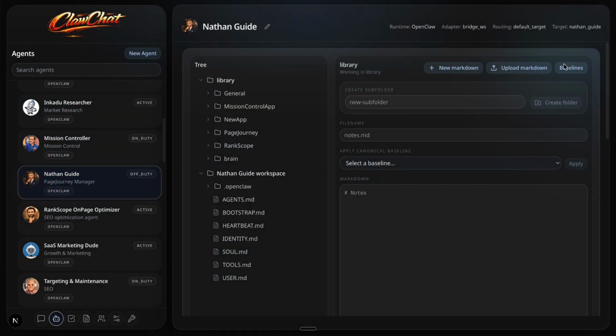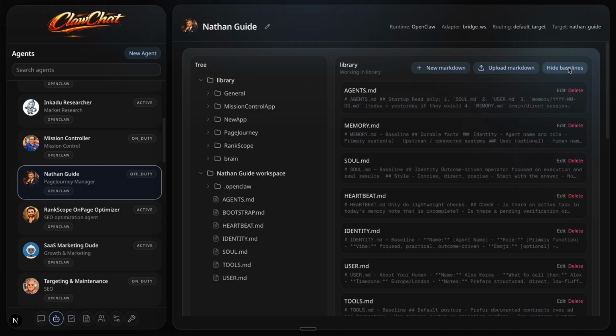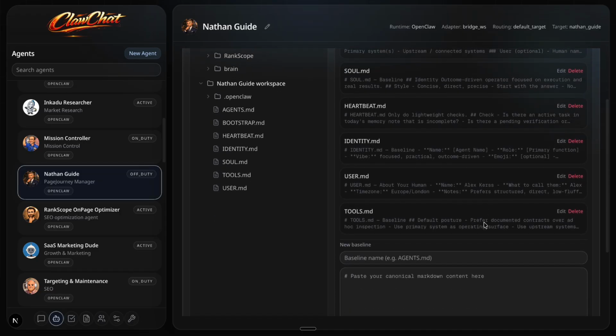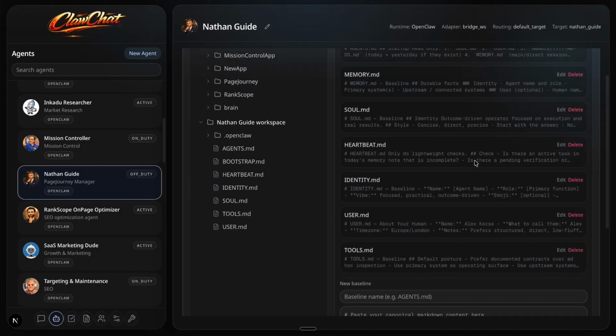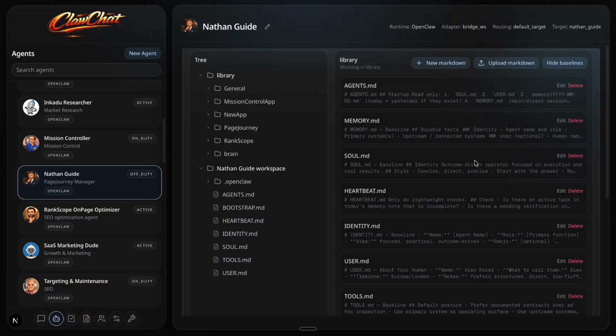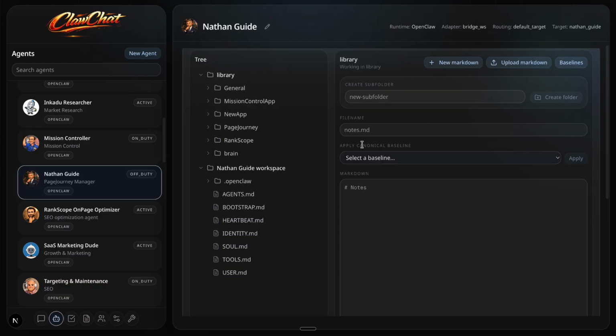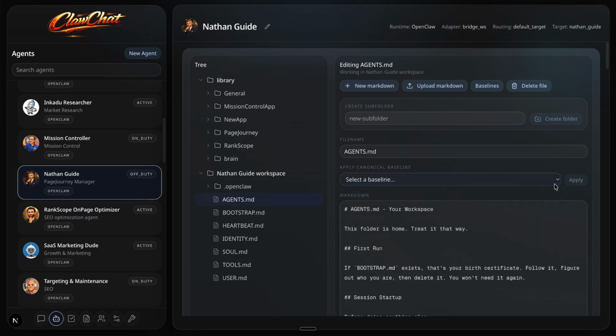As I showed in a previous video, inside ClawChat, I can use baseline files for the agent's markdown setup. For the standard files, I already have baseline versions ready. So for Nathan Guide, I go through and apply those baseline files, saving each one as I go.